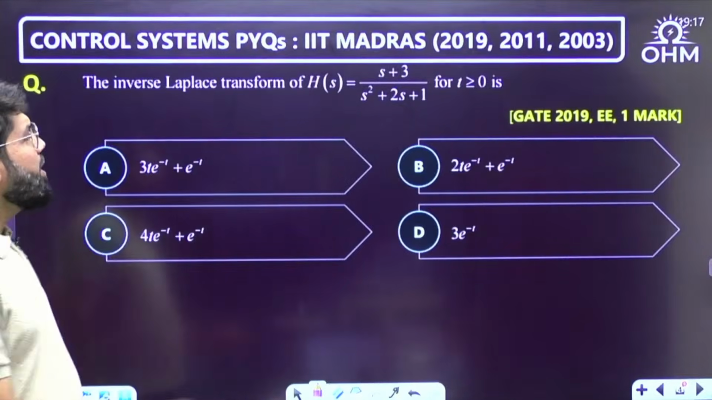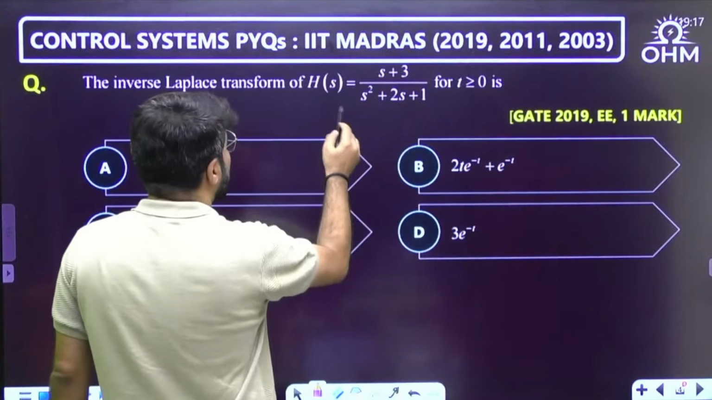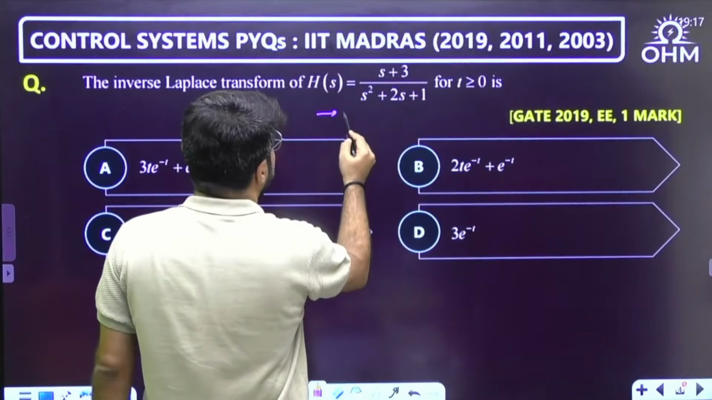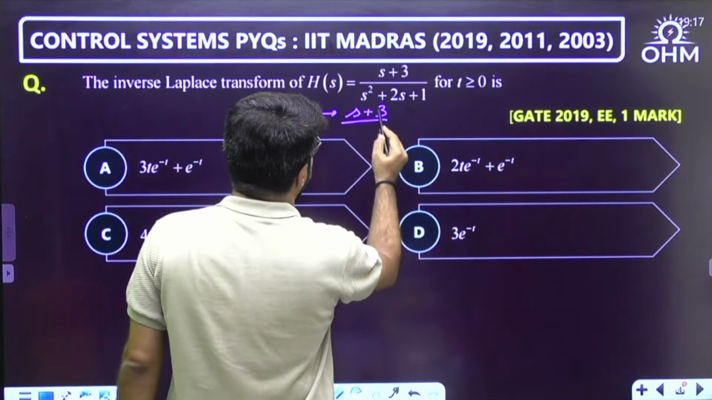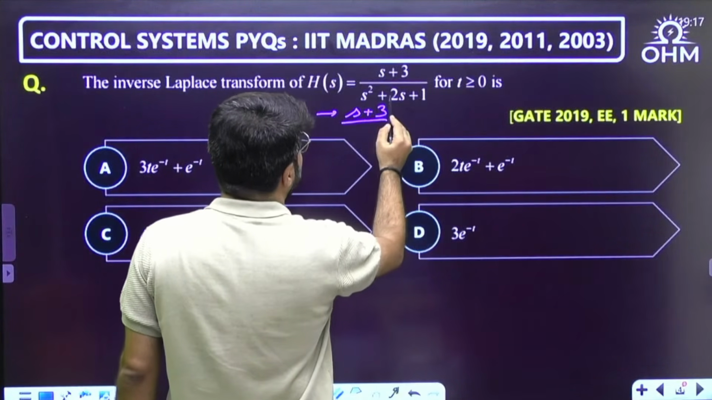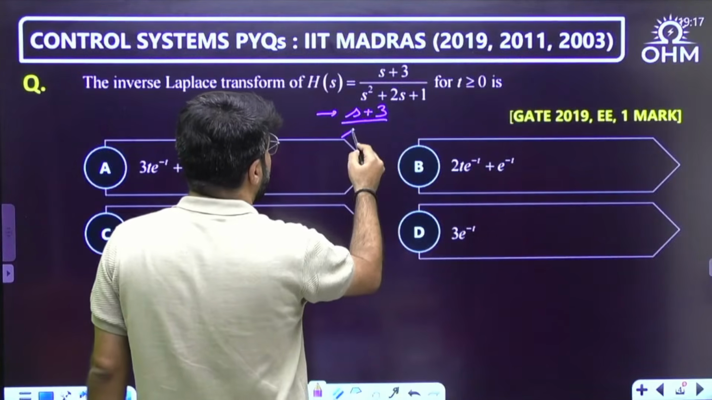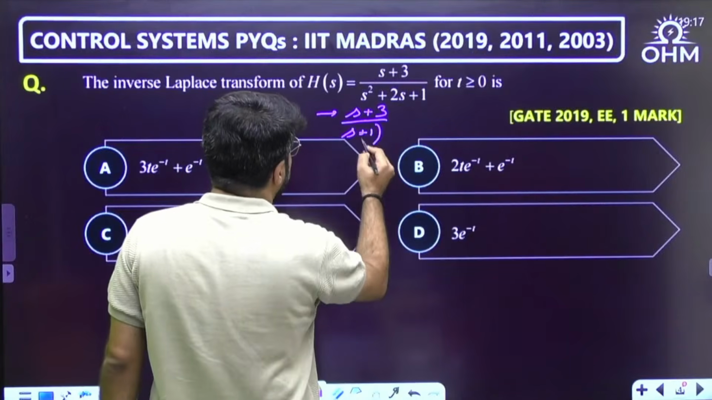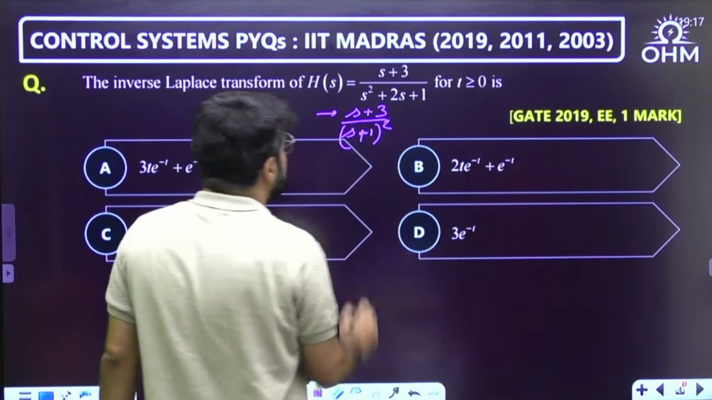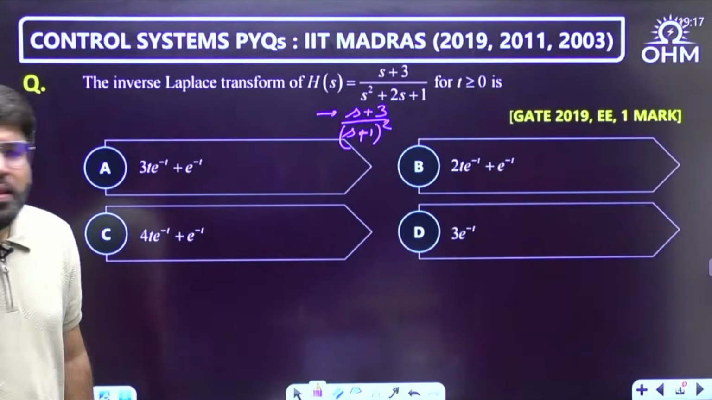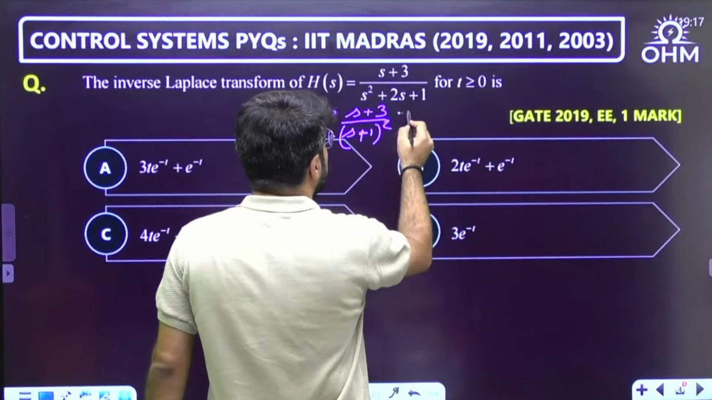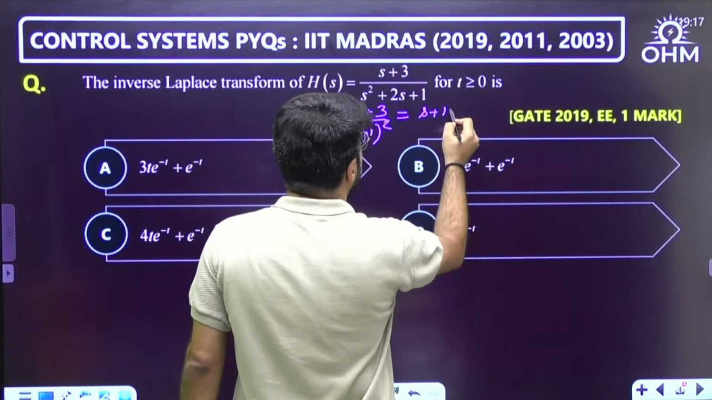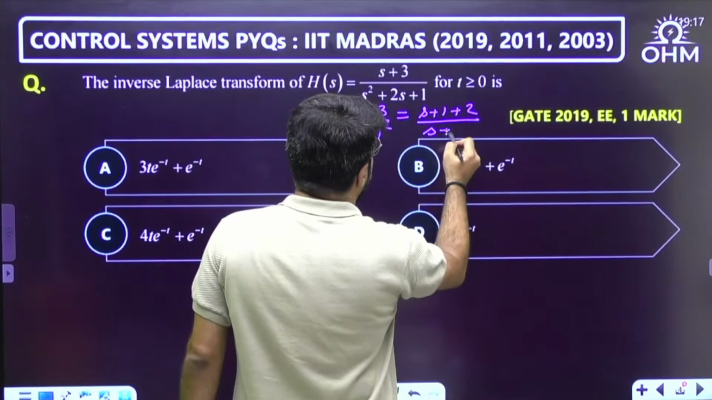Easy only. Why? Because if you see the pattern of the denominator, it is nothing but s square plus 1 square plus 2 into 1 into s, a plus b whole square. So the denominator is nothing but (s plus 1) whole square. Because it is (s plus 1) whole square, you can split the numerator as s plus 1 plus 2.